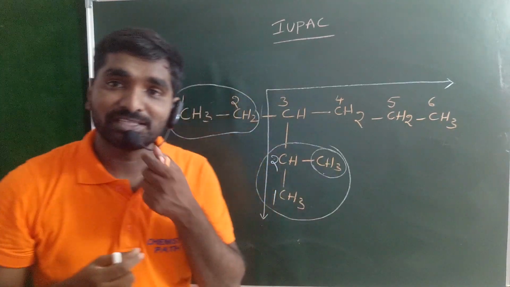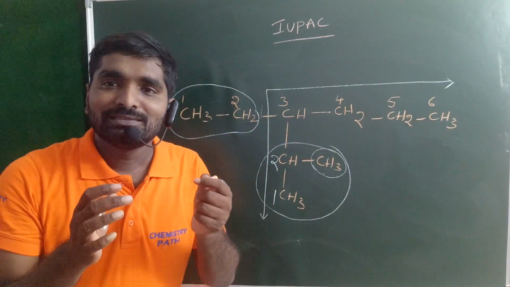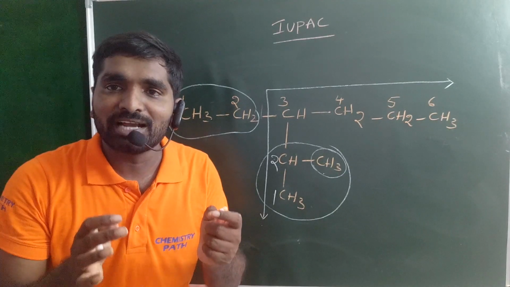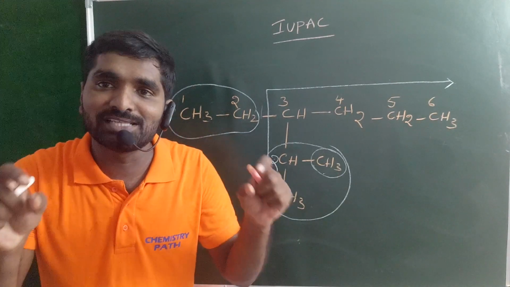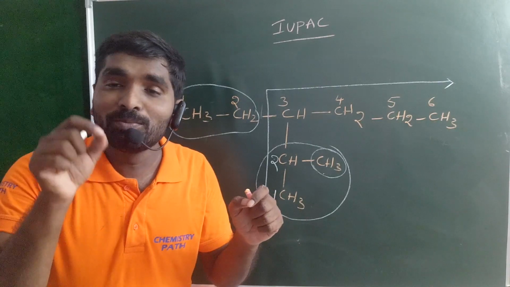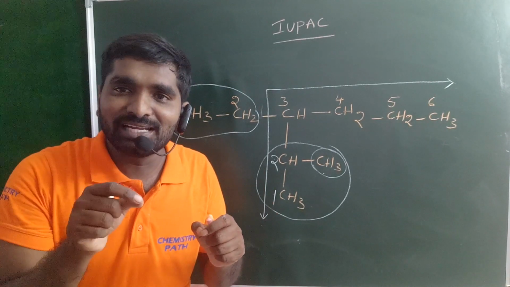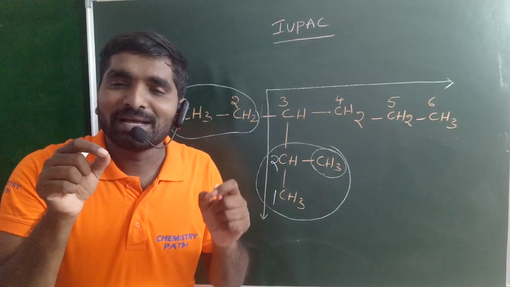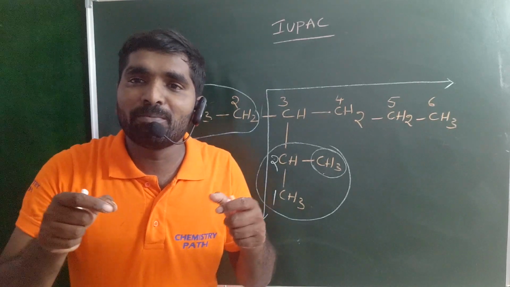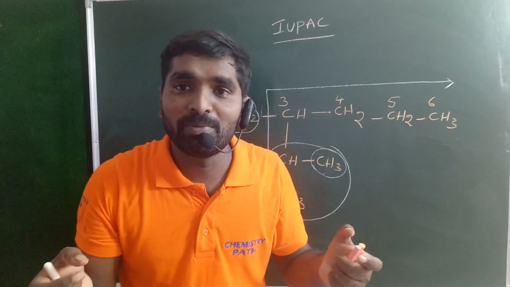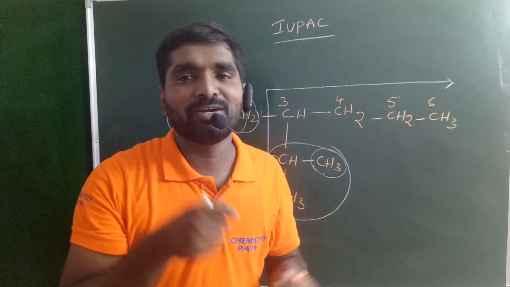That means the total number of carbon atoms present in your parental chain is the same. By that time, you must choose which parental chain. The parental chain or longest chain must contain the maximum number of branches, the maximum number of substituents. Most important rule.